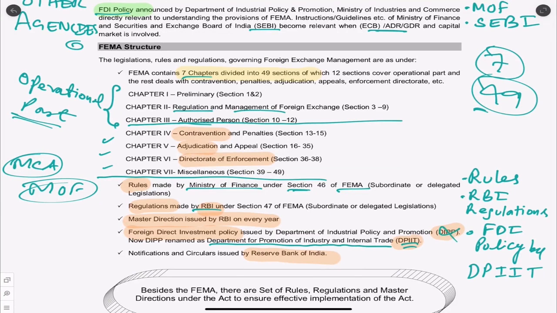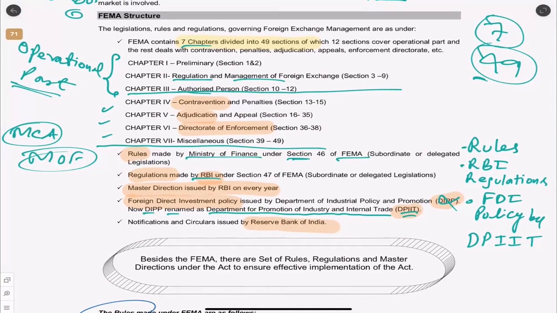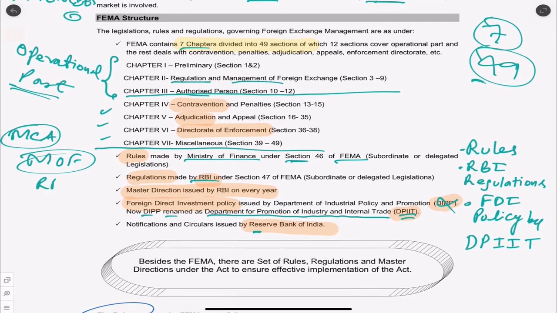So now there is no DIPP. Now DIPP is renamed as Department for Promotion of Industry and Internal Trade. And then we have the Reserve Bank of India notifications. So what we should know is when we talk about FEMA, we have to know that we have Ministry of Finance, we have Reserve Bank of India, and we have the DPIIT, this department. So this is the structure which you should know.